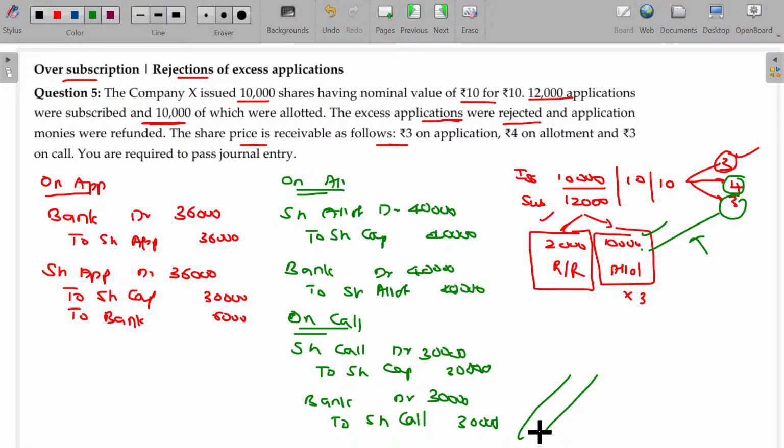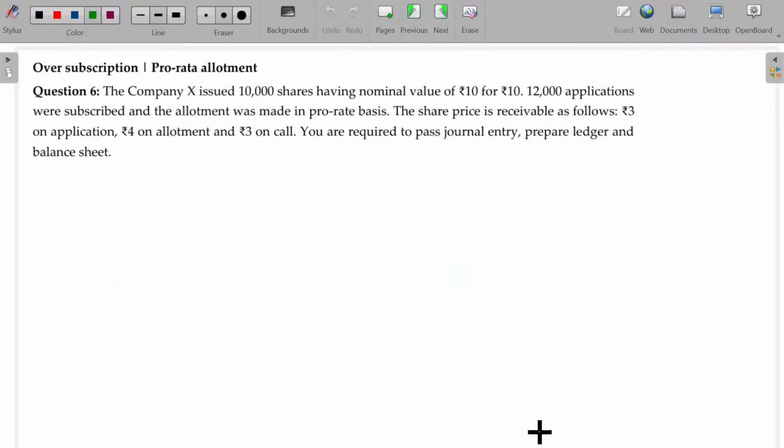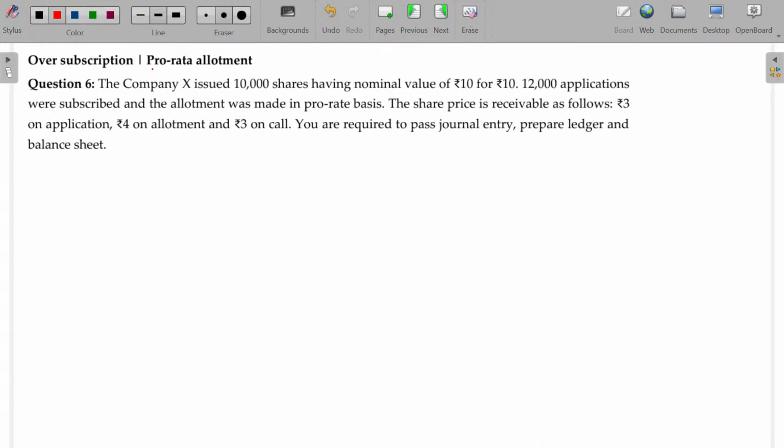Now, let's move on to the next illustration. In the next illustration, it is all about pro rata. All the shares not allotted, all the shares not rejected, or proportionately allotted, is called pro rata allotment.